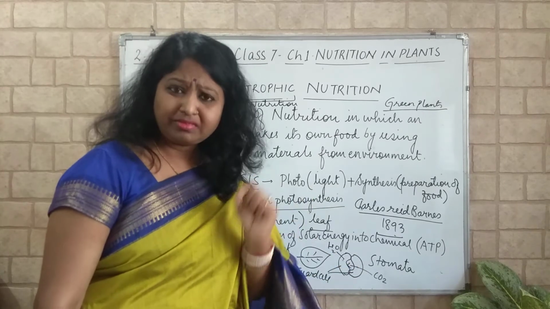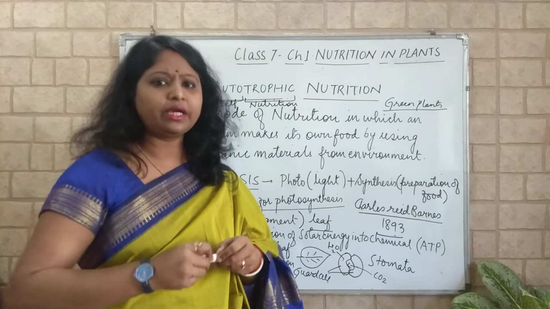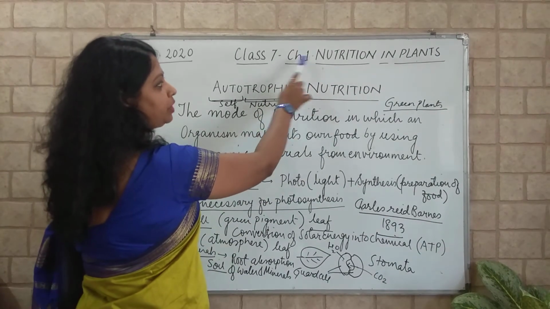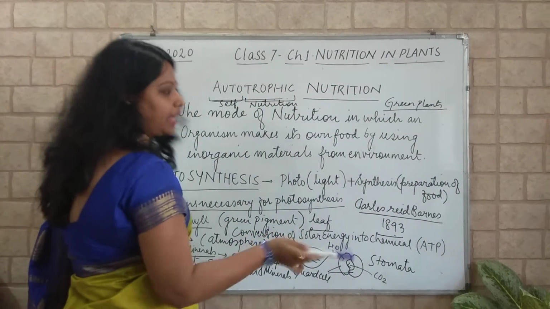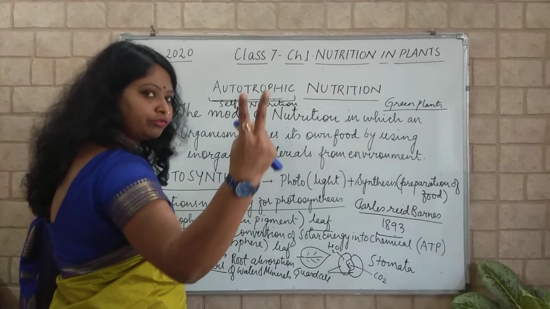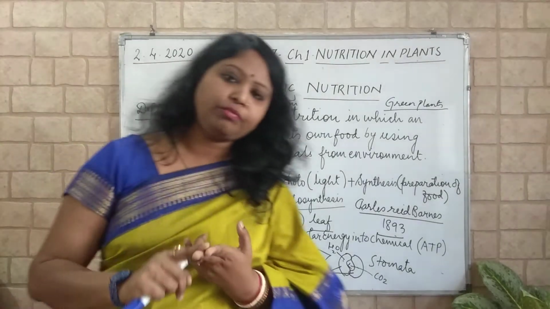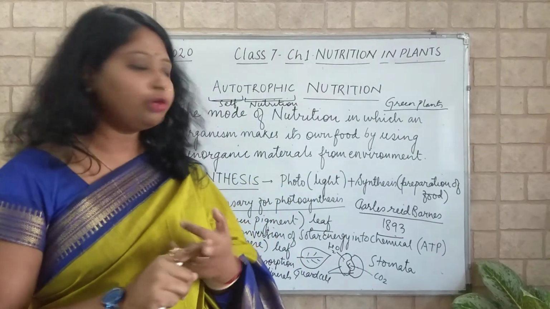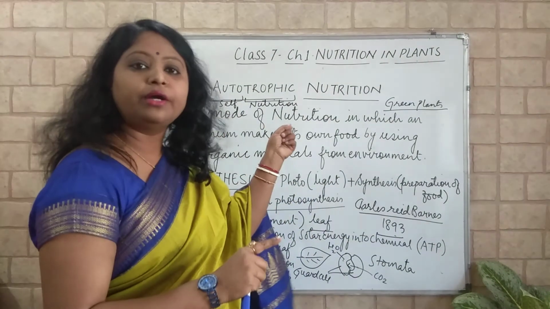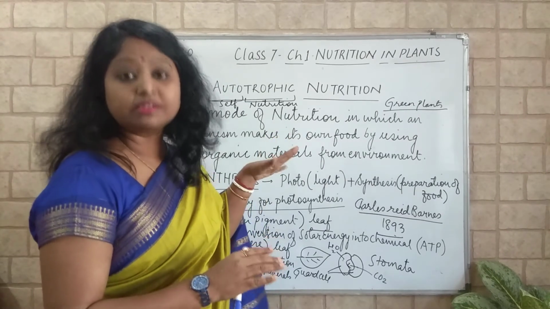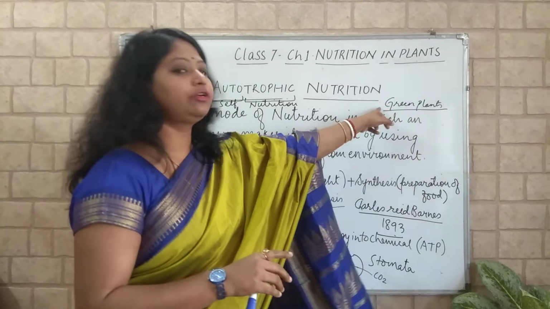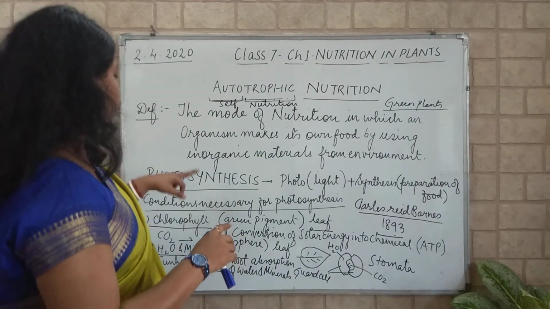Fine? Till that time, we will just have a quick recap. Today what we have read, we have continued with chapter number 1, nutrition in plants. In nutrition, two modes of nutrition we all know: autotrophic mode and heterotrophic mode. Autotrophic mode means plants can prepare their own food by themselves. Self-preparation of food. Green plants can prepare their own food.